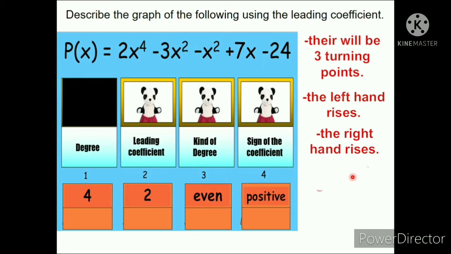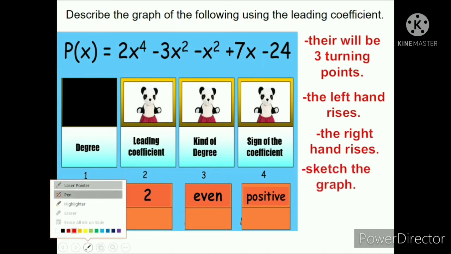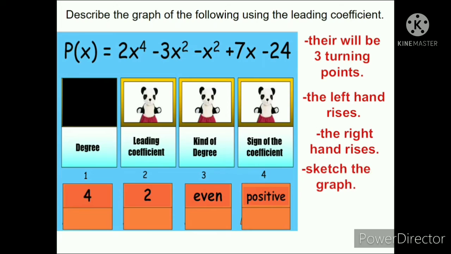Okay. If we are going to sketch the graph, ayan, let's try to sketch it. Ano itsura ng ating graph? The left hand, ayan, yung left hand ay galing sa taas, syempre. And then the right hand will rise also. So, ilang turning point? 3. So, we have 1, 2, 3. Ayan, magra-rise yung ating left hand, magra-rise din yung ating right hand. So, and there will be 3 turning points. Okay, that is the sketch of our graph.